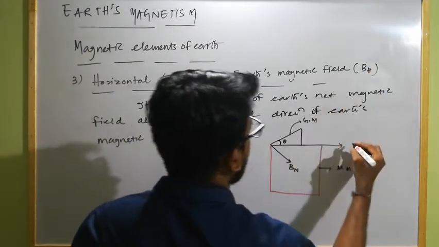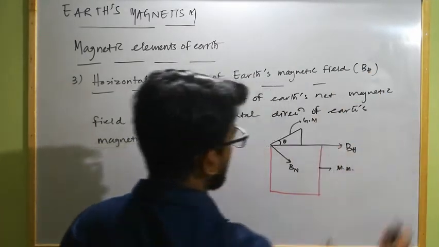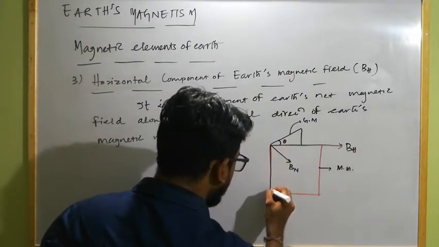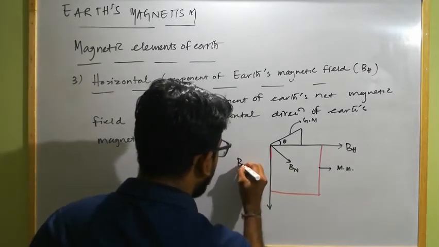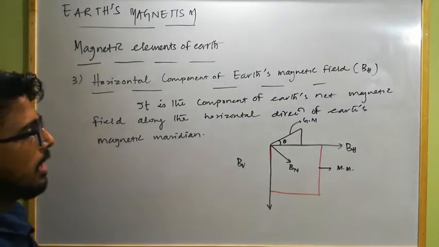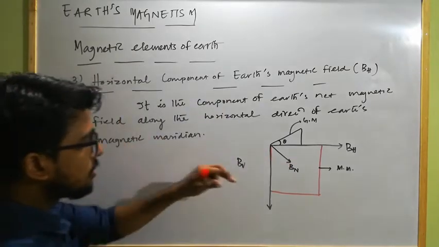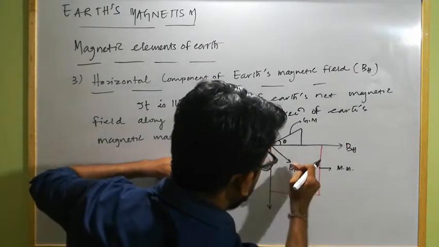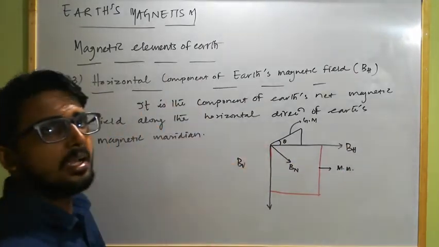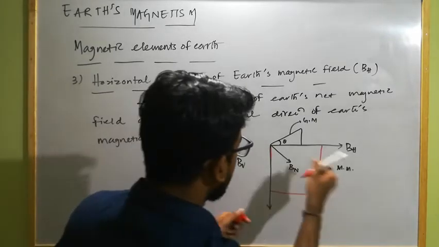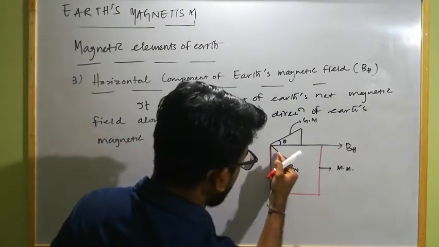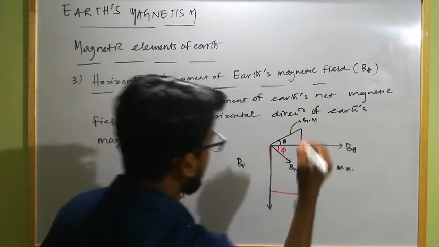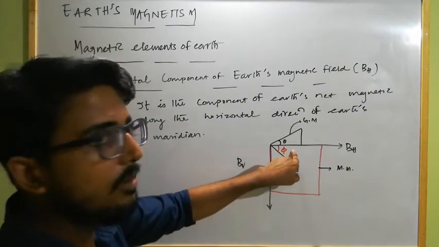will be known as what? The horizontal component of Earth's magnetic field, which is denoted by BH, and the one perpendicular to this, along this direction, will be known as the vertical component of Earth's magnetic field. And as we previously discussed, the angle between the horizontal direction and the net magnetic field at any place is known as the angle of inclination or angle of dip. So here, as this is the horizontal direction and this is the net magnetic field direction, this angle at this place will be denoted by phi, which is known as the angle of dip or angle of inclination.